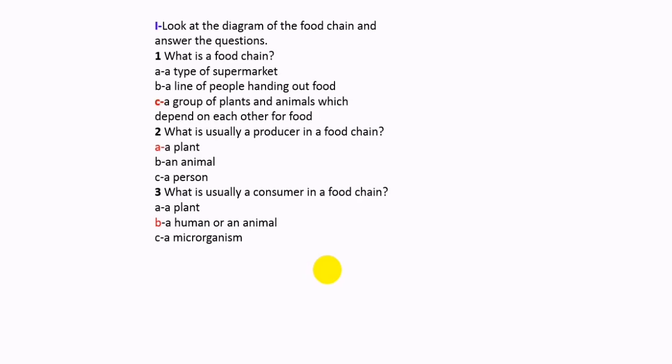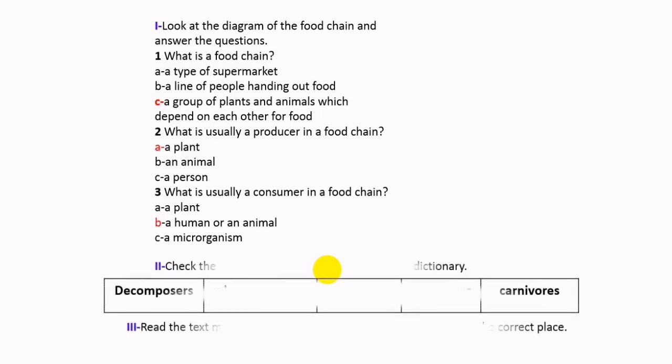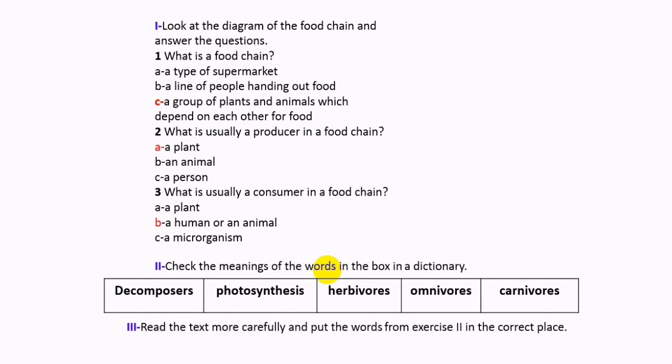A human sometimes eats plants directly, and animals directly eat the plants, grass, one of the important foods for the animal. Therefore, human or an animal is the correct answer. Now let us jump to question 2.